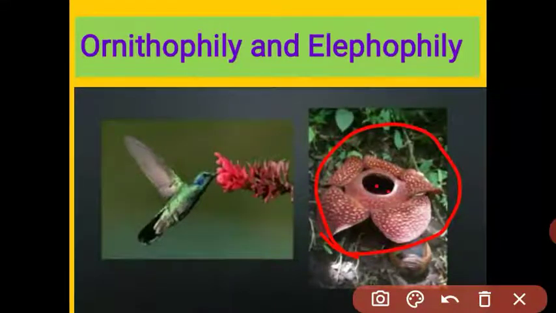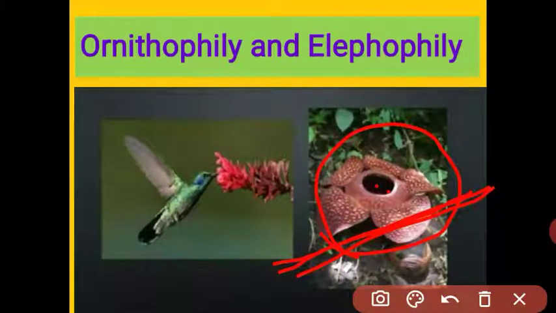It contains the pollen grain, and when elephants are passing over, some pollen grain is attached to the feet of the elephant, and in that way the pollen grain is carried to the stigma of another flower when trampled by the feet of the elephant. This is called elephantophily.